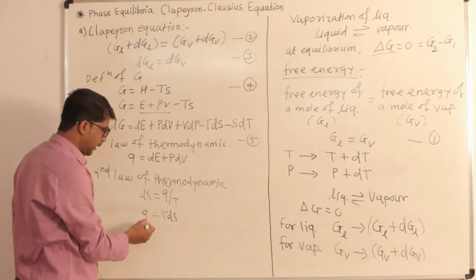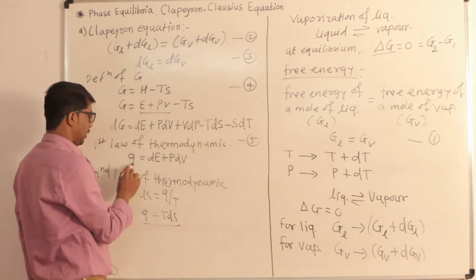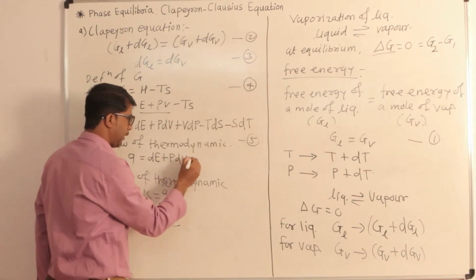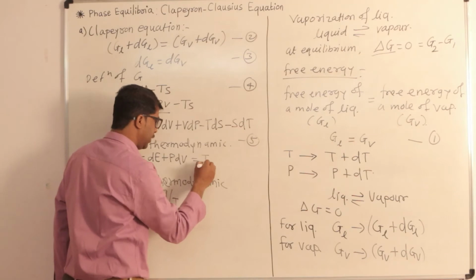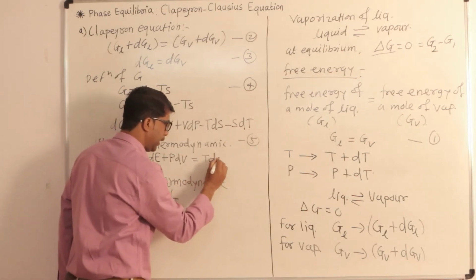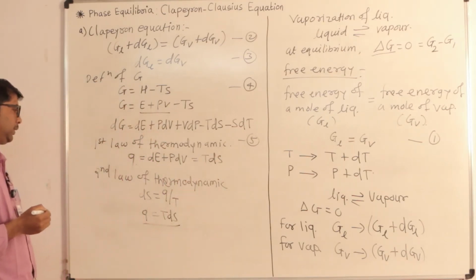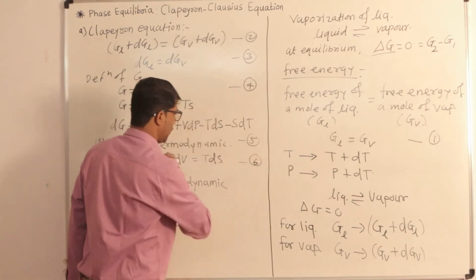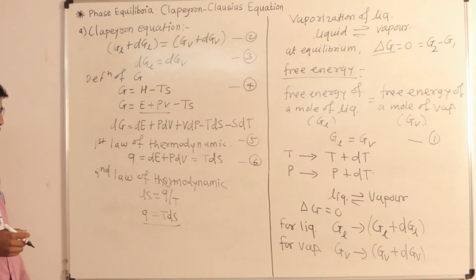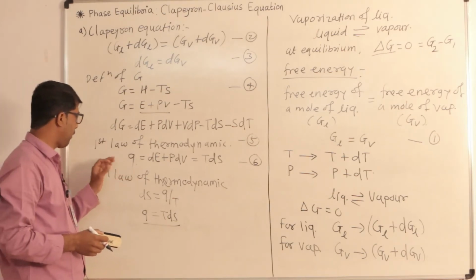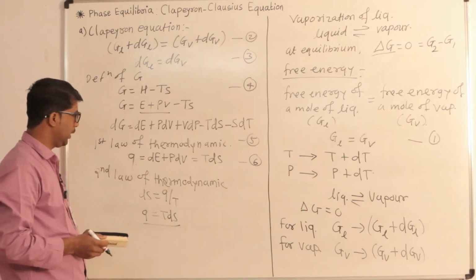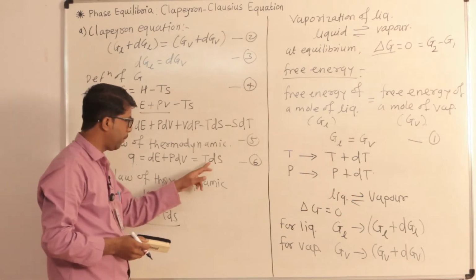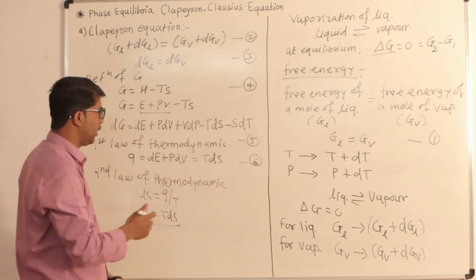Again, if you insert this value into the first law of thermodynamics, we can write TdS instead of Q, as this is derived from the second law of thermodynamics. Here we will get the sixth equation. The sixth equation is derived from the first and second law. Here we have the value of TdS now.